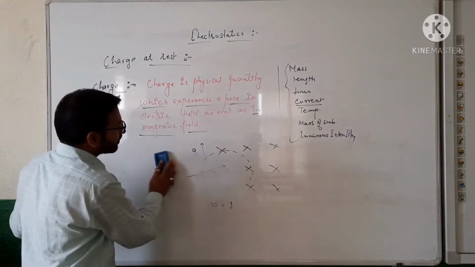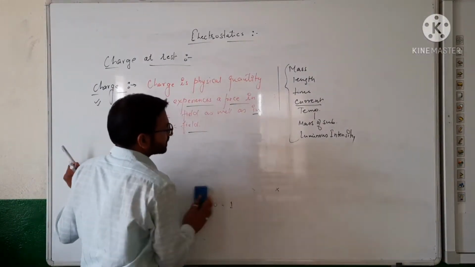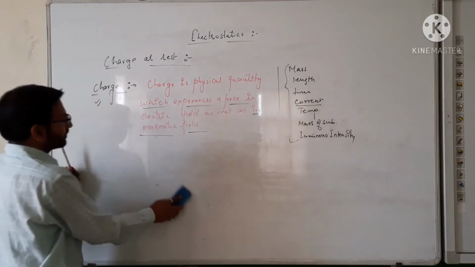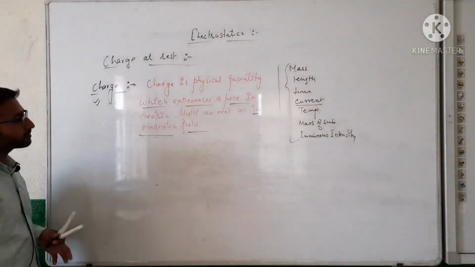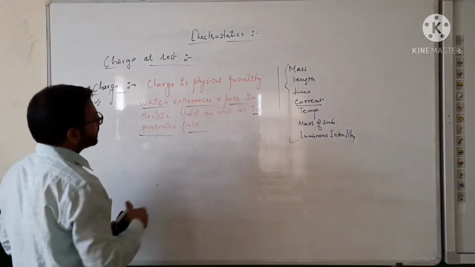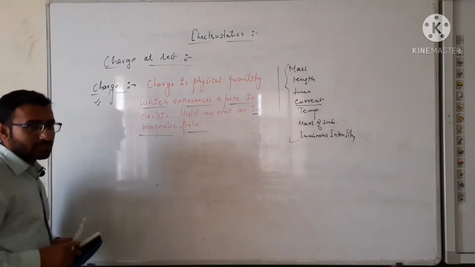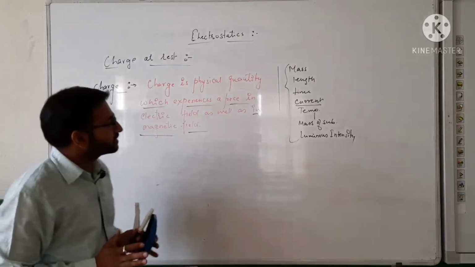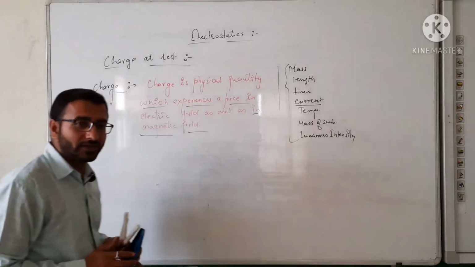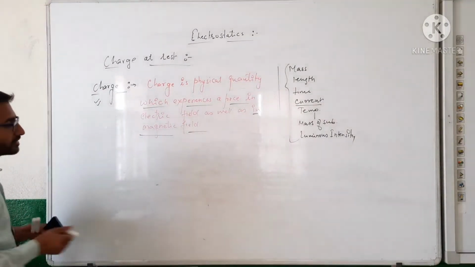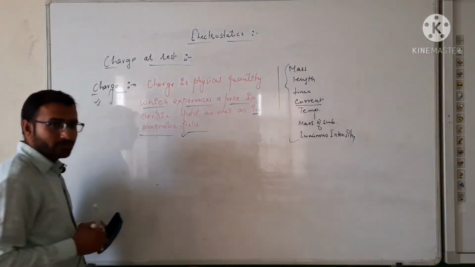But when we talk about charge, the study of charge is very large. In short, let us once again revise the definition. Charge is a physical quantity which experiences a force in an electric field as well as a magnetic field. This is the condition of the magnetic field which I have explained.